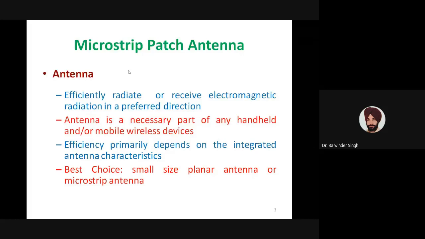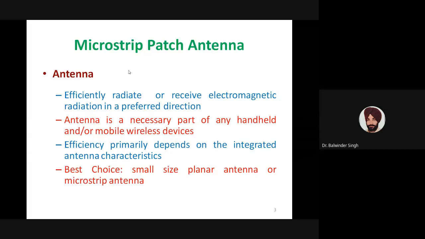So an antenna is a necessary part of any handheld or mobile wireless device. The device can be handheld, mobile, or even stationary, the device which is wearing the antenna.